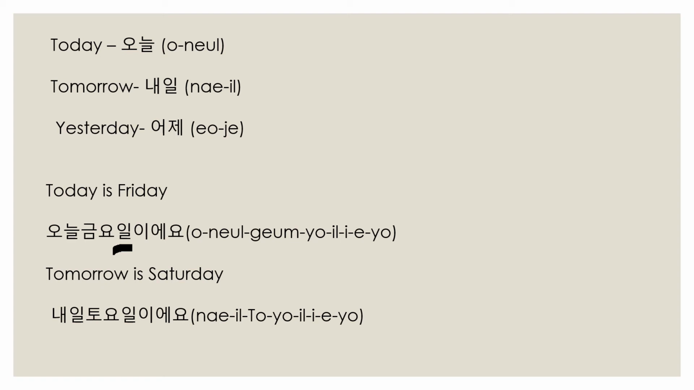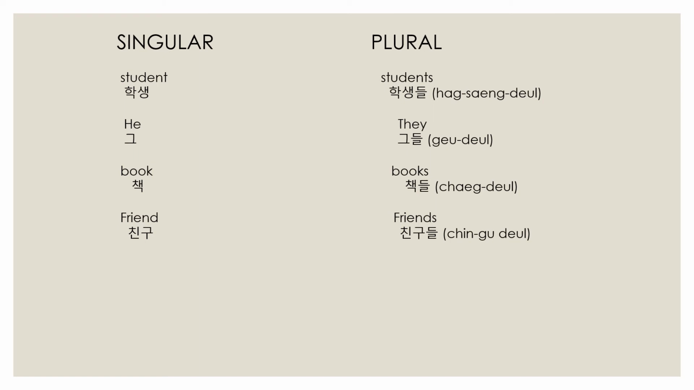Next line. Tomorrow is Saturday. What is tomorrow in Korean? Nail. Saturday is toyoil. Again, the syllable ends with a consonant, so it should be followed by EAO. So today is Friday: onul, gumyoil, EAO. Tomorrow is Saturday: nail, toyoil, EAO. These two sentences are very easy.